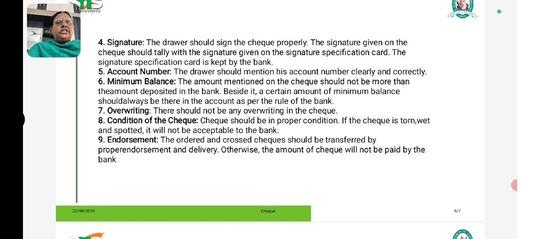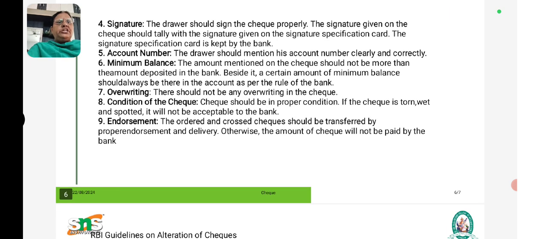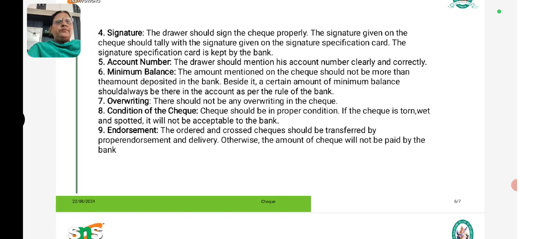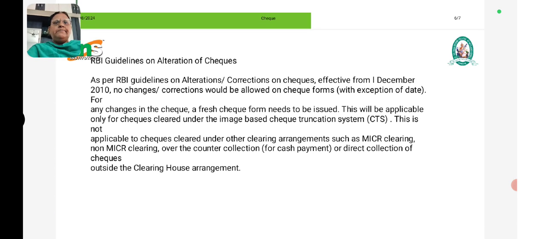Condition of the check. The check should be in proper condition. If the check is torn or wet or tarred, the bank will not accept it. Endorsement. An order and crossed check should be transferred by proper endorsement and delivery. Otherwise, the amount of the check will not be paid by the banker.